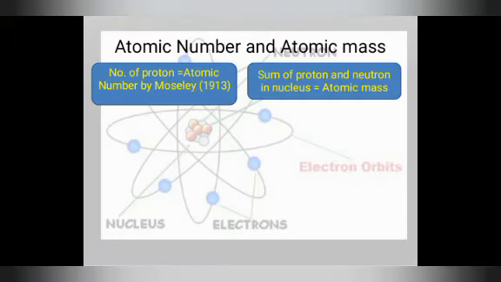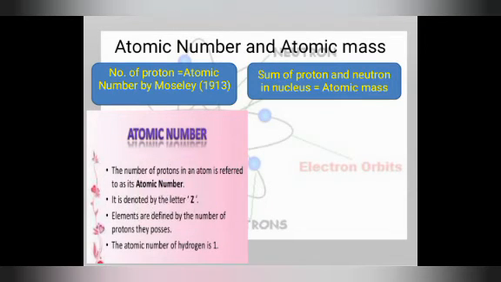electrons are revolving around the nucleus. Okay, so before going to start wave nature, let's talk about the atomic number and atomic mass. Now dear students, when we know about the electron, proton and neutron, we should know about the atomic number. Now concept of atomic number you have studied already in the junior classes. So number of protons present in an atom is known as atomic number. This was discovered by Moseley in 1913, and the sum of proton and neutron in the nucleus is known as atomic mass. So once again, what is the difference between atomic number and atomic mass? Atomic number is the number of protons and atomic mass is the sum of protons and neutrons.